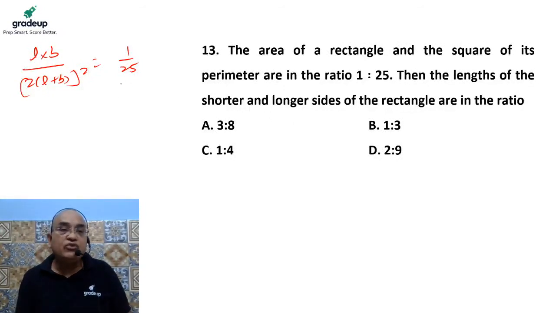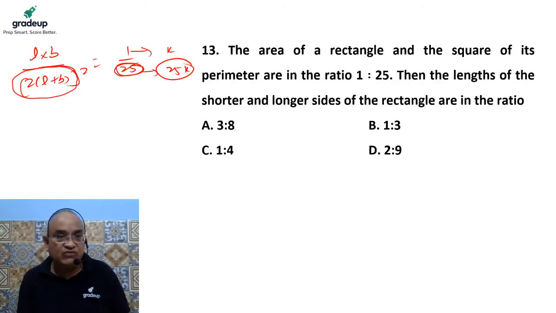It is very true that this denominator is a multiple of 5. Definitely this ratio is in the form of K and 25K, let's say. So this is K and this is 25K. So definitely this value is going to be a multiple of 5. Now we can do this question with the help of options rather than doing it by formula.